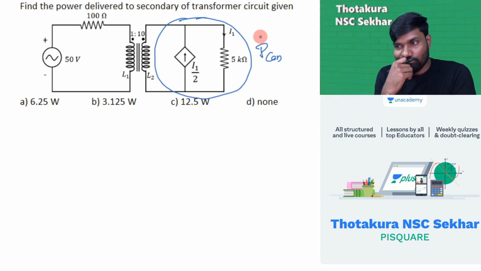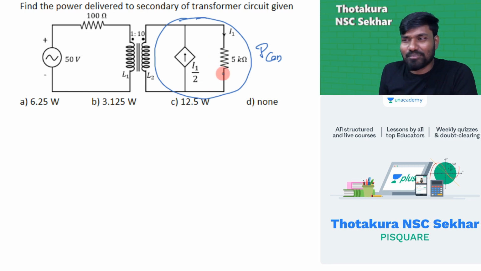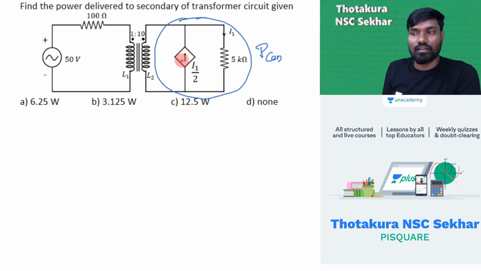So how do you do it? I think we'll transform this to the primary side. Simply transform this entire part to the primary side, and now we have a voltage source and this and this. I told you how to transform the resistance to the primary side, just multiply with it. But how do I send this to the primary side?